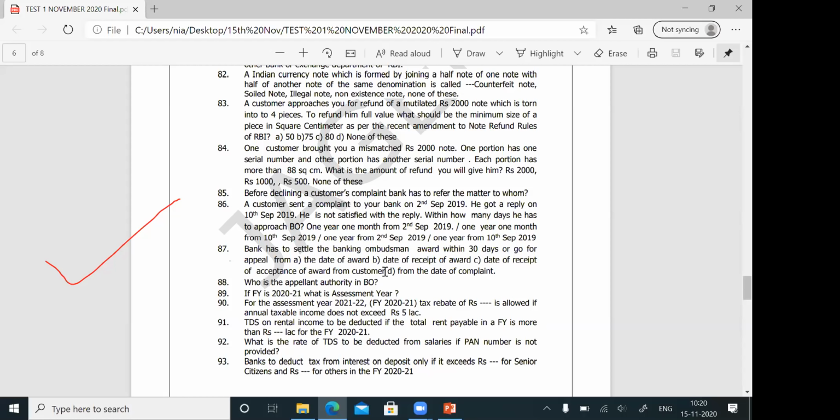Friends, you know what is the maximum award a banking ombudsman can give? The maximum award a banking ombudsman can give is rupees 20 lakhs. And the banking ombudsman can also give an award for mental agony, costs, etc., to the extent of rupees 1 lakh. So maximum award 20 lakhs, and for mental agony, cost, etc., up to 1 lakh they can give. That is one concept.